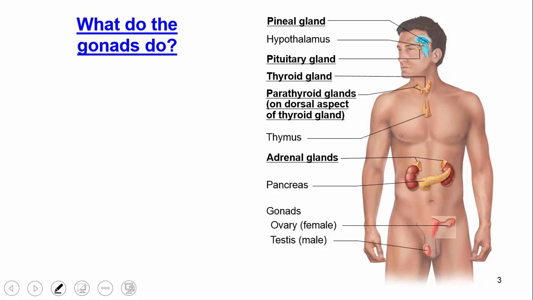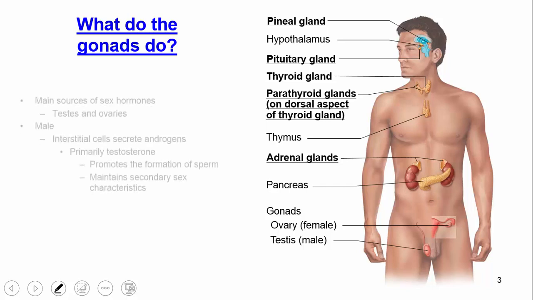Okay, so what do the gonads do? Well, these are ones that are probably well known by everyone, right? So these are just involved in reproduction. These are your sex cells, or we'd say your germ cells. Remember, gonads, the ovaries and the testes, are producing gametes that are haploid. In other words, your sperm and egg are the gametes, right? And they're haploid. They have one of each numbered chromosome, whereas all the other cells in your body have two of each numbered chromosome. So it's very important to note that.